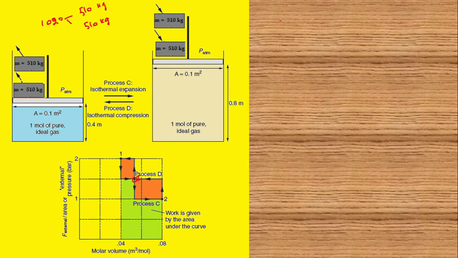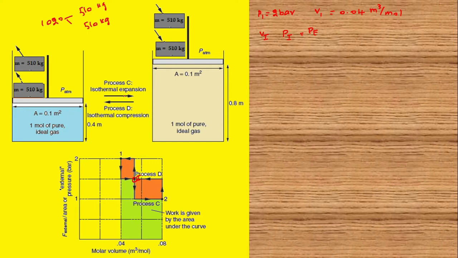Now, let us determine the pressure and volume of the intermediate state. We know that P1 is equal to 2 bar and V1 is equal to 0.04 meter cube per mole. We need to determine Vi and Pi, which is equal to Pe.